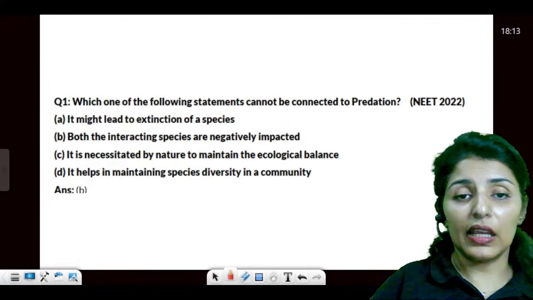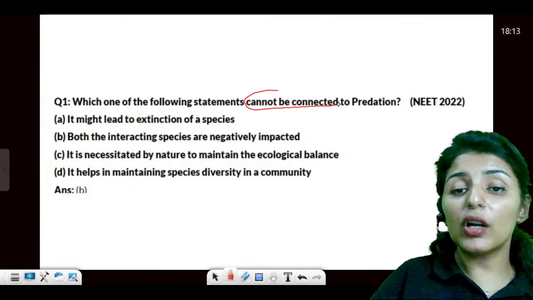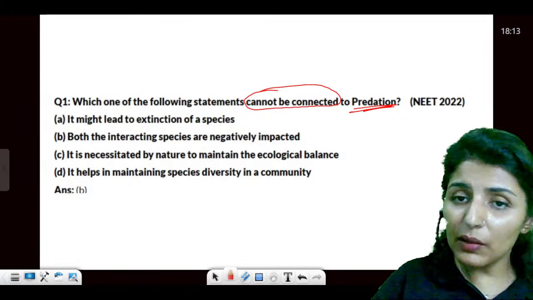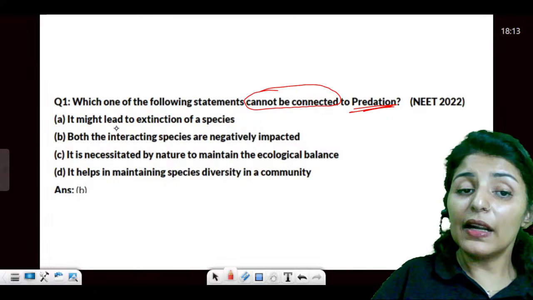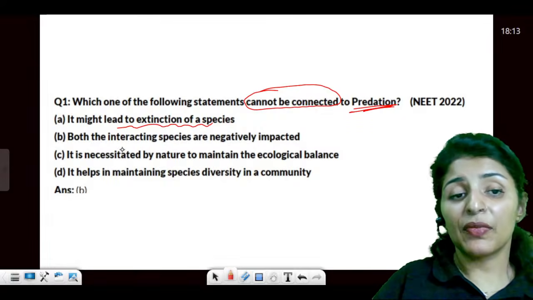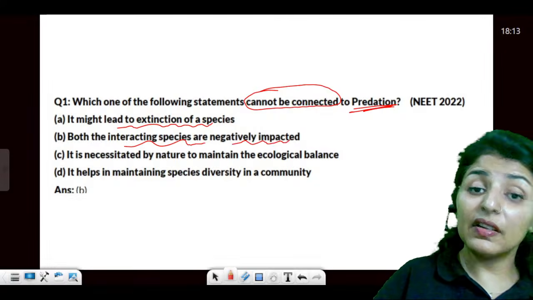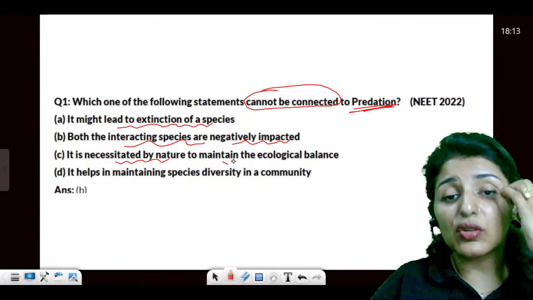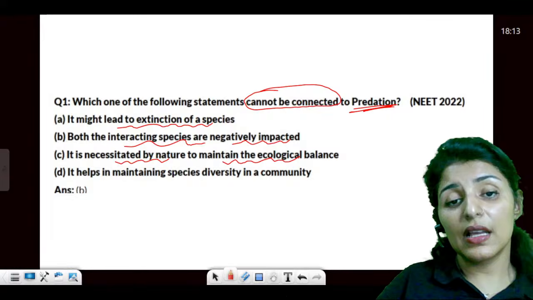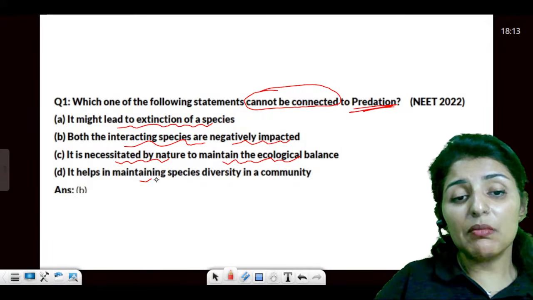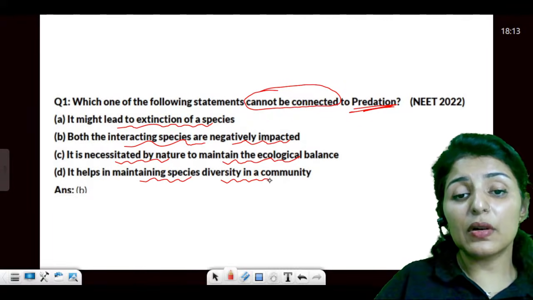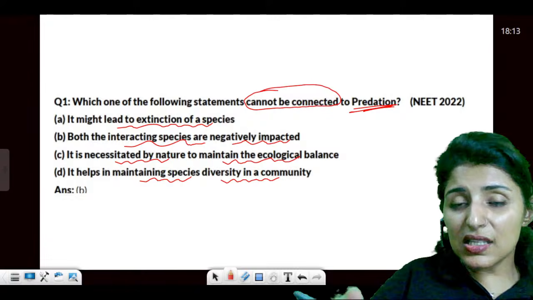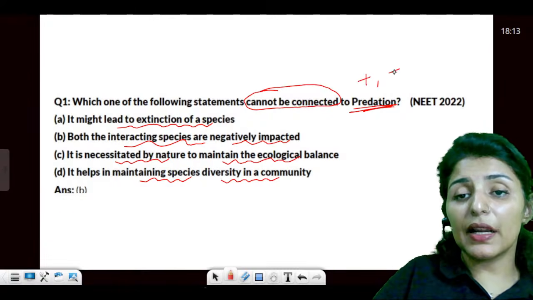Now, which of the following cannot be connected to predation? It might lead to extinction of the species. Both the interacting species are negatively impacted. It is necessitated by nature to maintain the ecological balance, and it helps in maintaining the species diversity in the community. We've just seen that predation is a plus minus interaction.